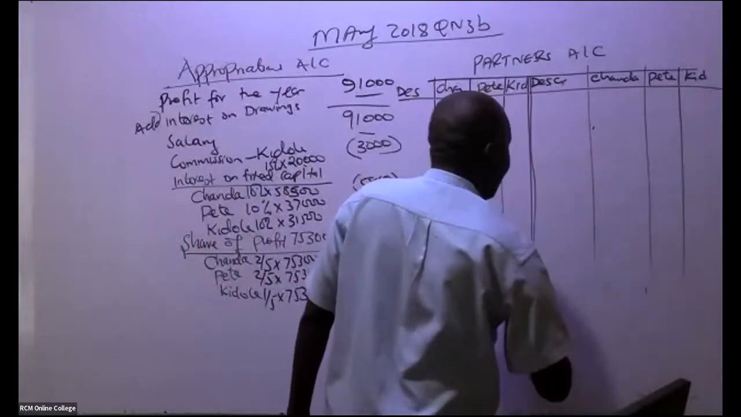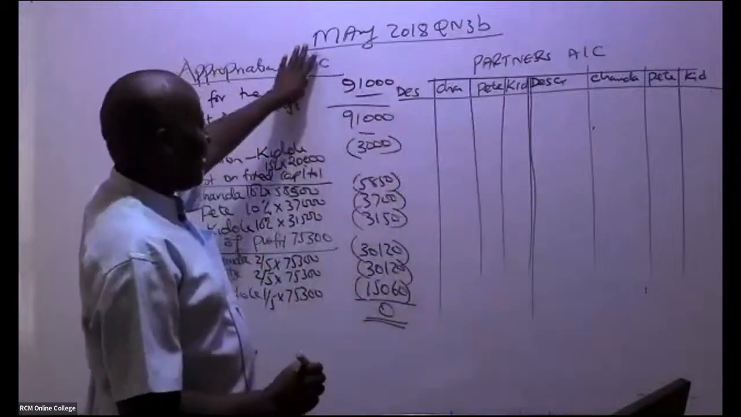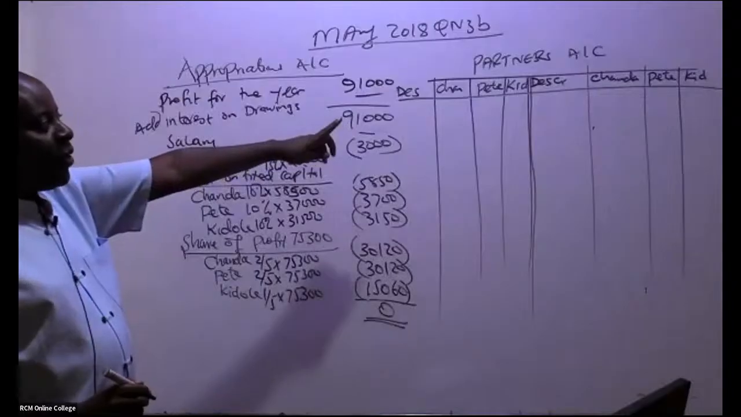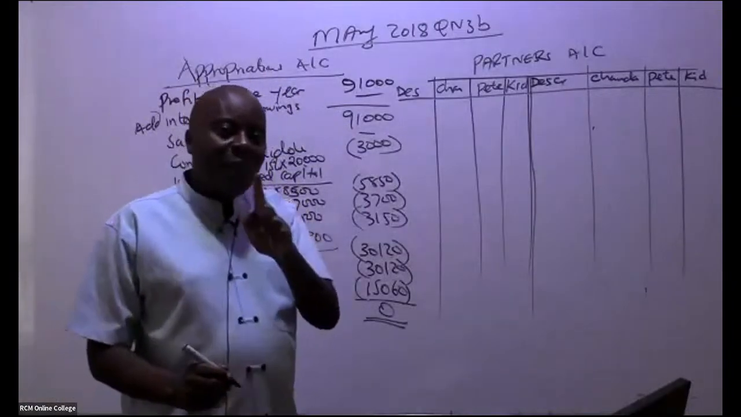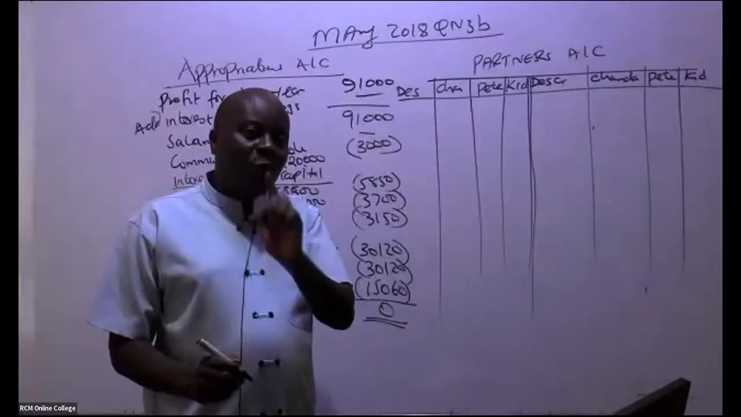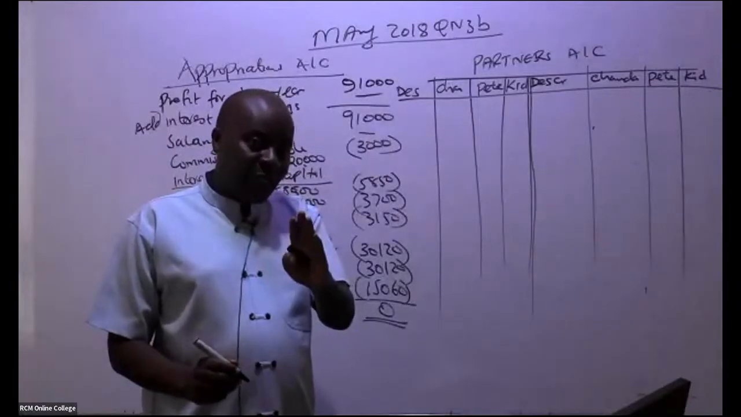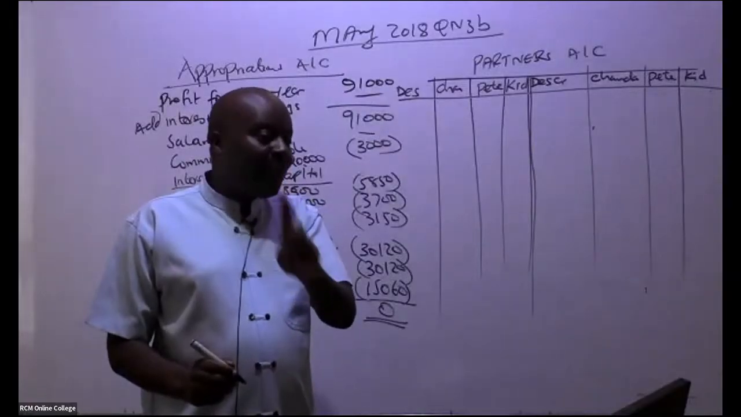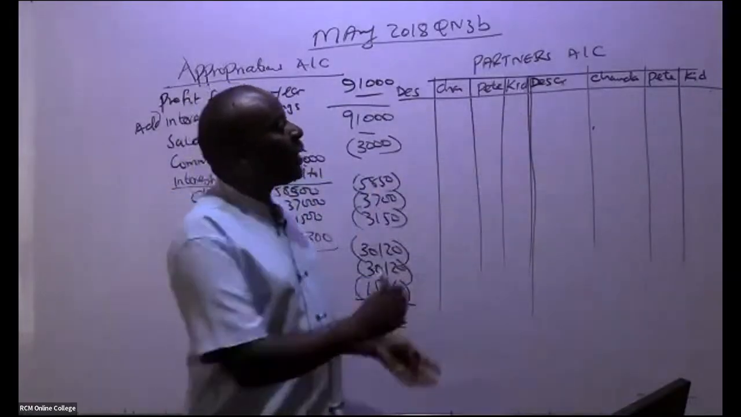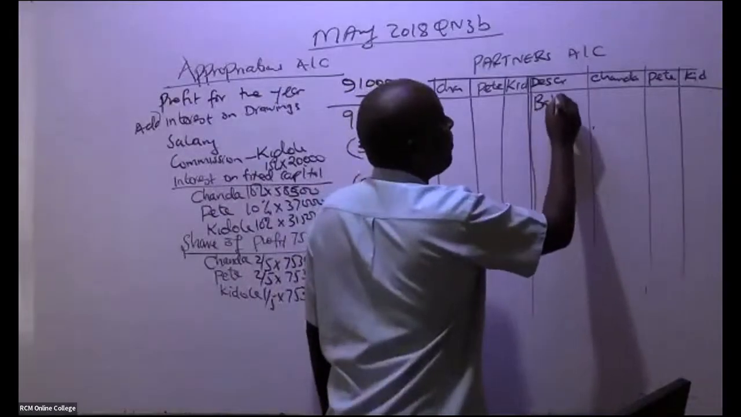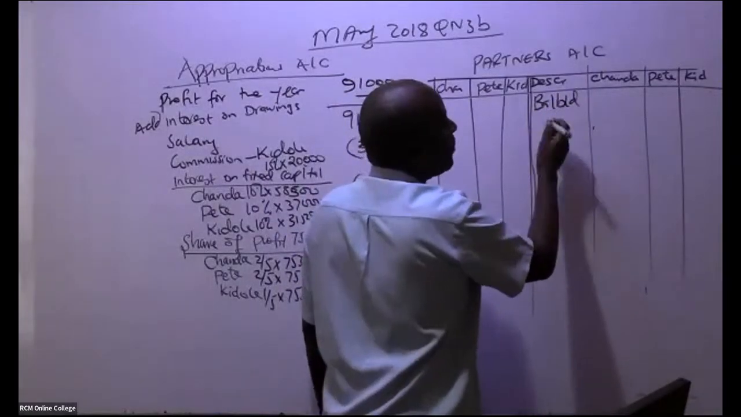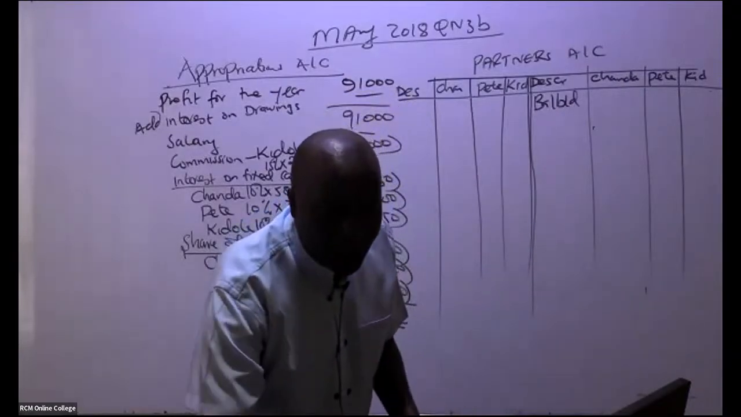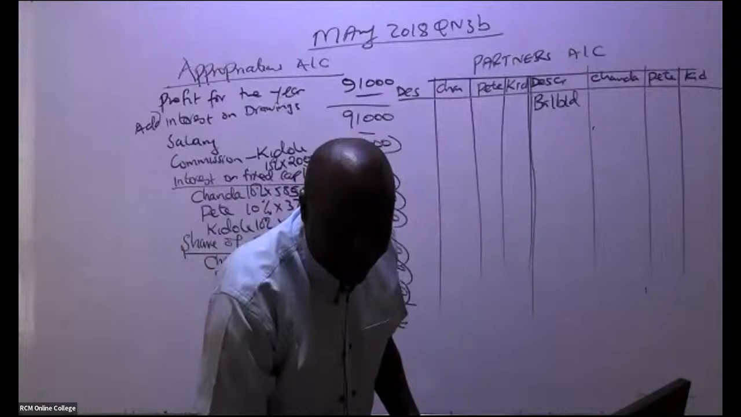So free marks now they are starting from here. Remember, this is no mark will be given to you, but now free marks are starting from here. Remember, partners, whenever they have capital with us, the capital will be on credit side. If you go to their trial balance and you see they have capital on the credit, you just bring it here. So we start with balance brought down. Are you able to see they are fixed capital?